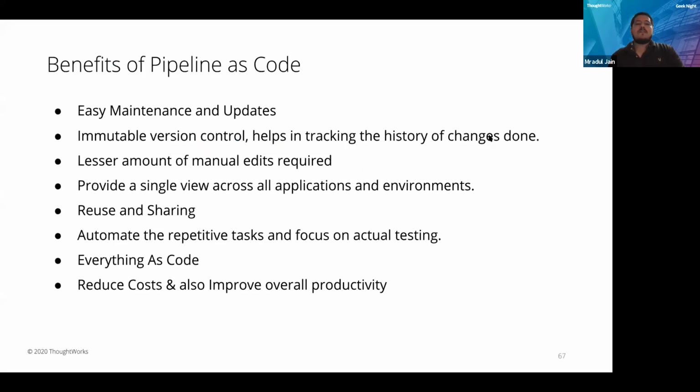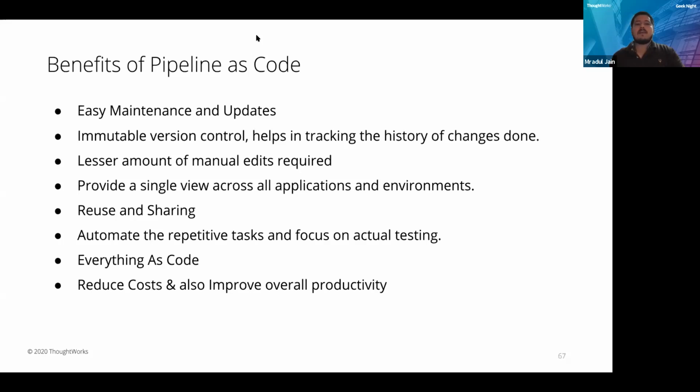Let us understand one by one all the benefits of pipeline as code. The very first is easy maintenance and updates. Suppose you have multiple pipelines and you want to change something in the pipeline. You can just make the change in code, and it will be reflected in all the pipelines you have created using the same code. Suppose there are 10 different pipelines and you want to change a parameter called image name. You just have to make the change in one file, and it will be reflected in the others.